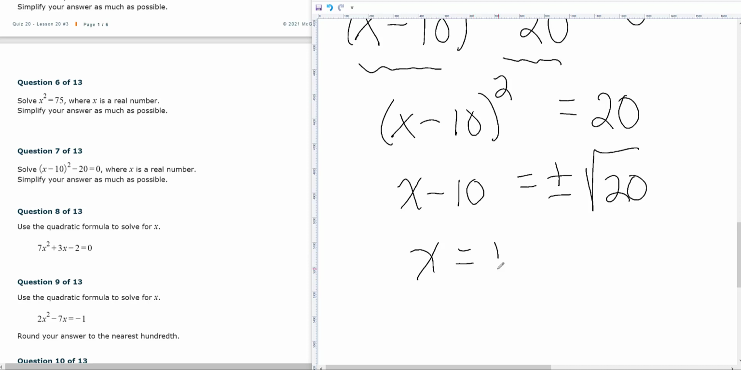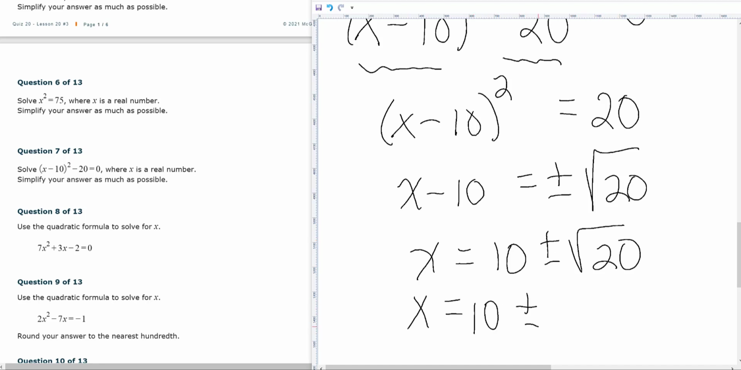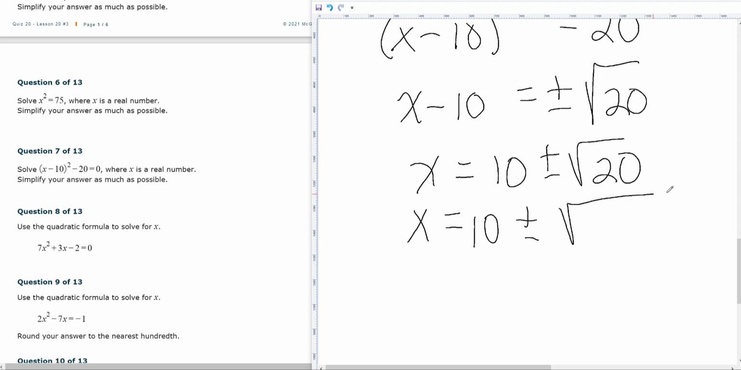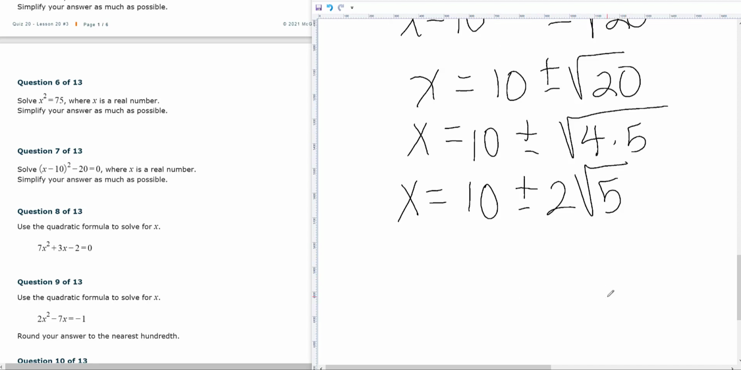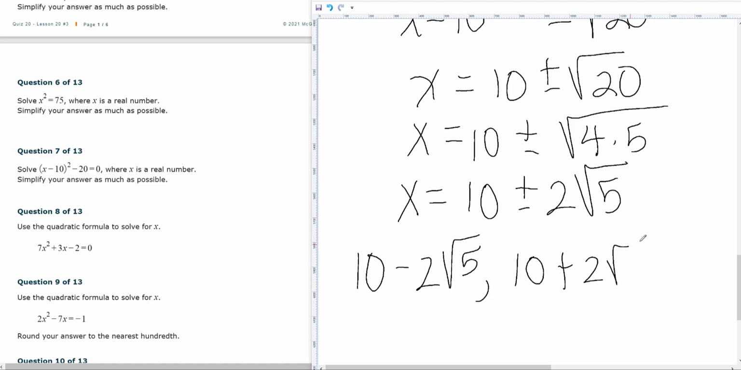Now I move my 10 to the other side. This time it goes in front of the plus and minus. So x is equal to 10 plus and minus the square root of 20. There's a perfect square of 4 in there, so I have to bring that 4 out by taking its square root. 10 plus and minus 2 square roots of 5. So there are two answers. 10 minus 2 square roots of 5, 10 plus 2 square roots of 5.